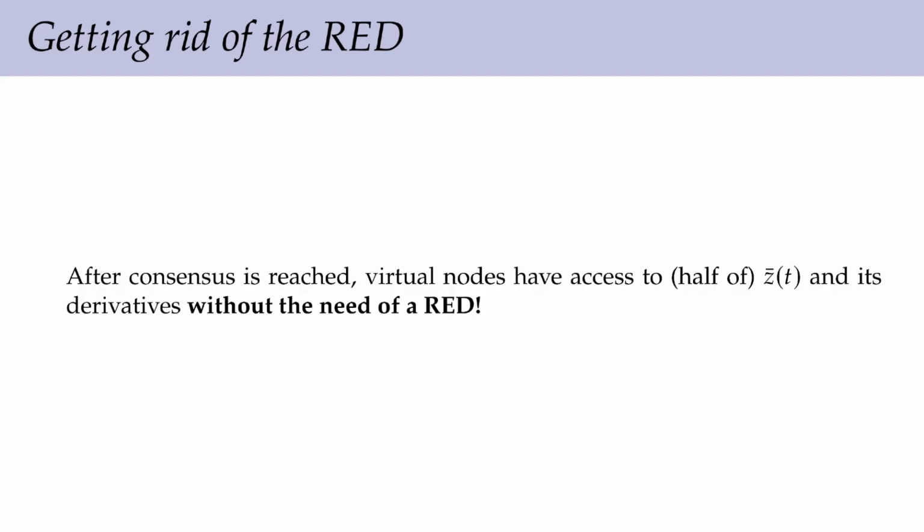Hence, once consensus is reached, the virtual nodes will have access to half of the original average signal and its derivatives without the need of a robust exact differentiator, since the local measurement signals were all set to 0.